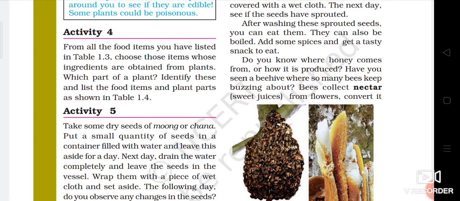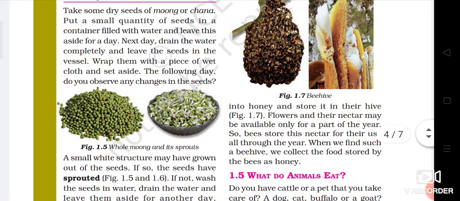So bees collect nectar, that is sweet juices, from the various flowers of the plants, and convert it into honey and store it in their hive. Flowers and the nectar may be available only for a part of the year. So bees store this nectar for their use all through the year. When we find such a beehive, we collect the food stored by the bees as honey.